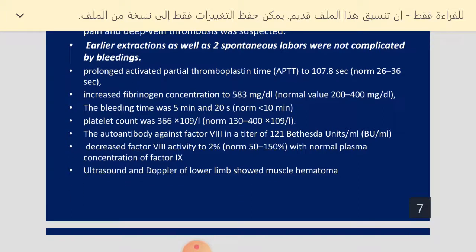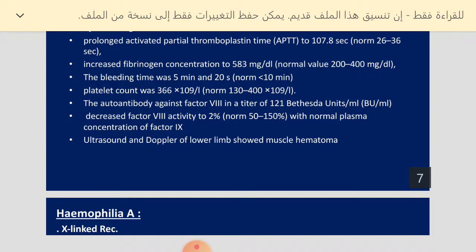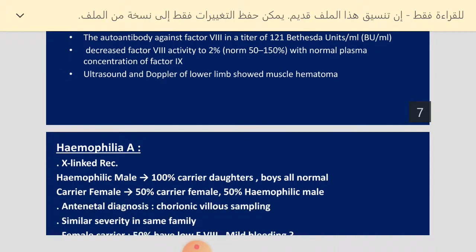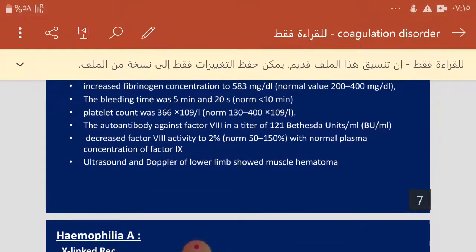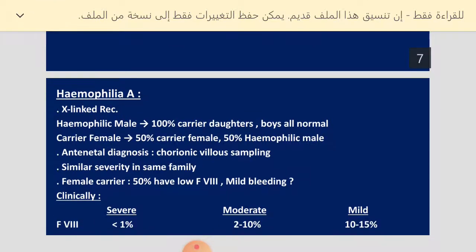There was an inhibitor, an antibody against factor VIII, which is usually measured in Bethesda units, and factor VIII activity was decreased to 2%, so we have a severe decrease of the factor VIII level. Ultrasound and Doppler study of the lower limb showed muscle hematoma rather than deep vein thrombosis. You know that the differential diagnosis of calf muscle swelling includes deep vein thrombosis, but in this case there is a muscle hematoma.